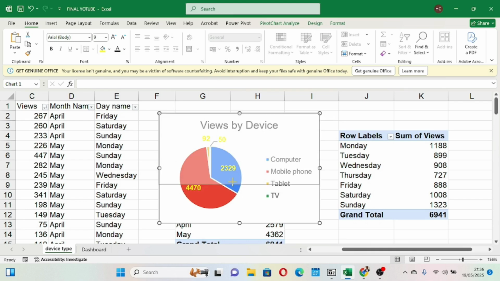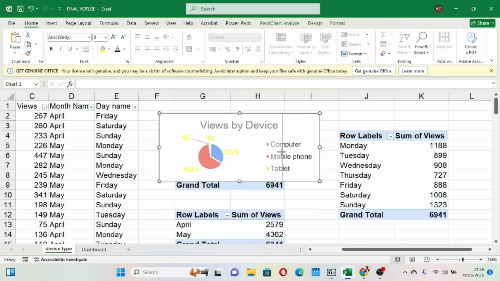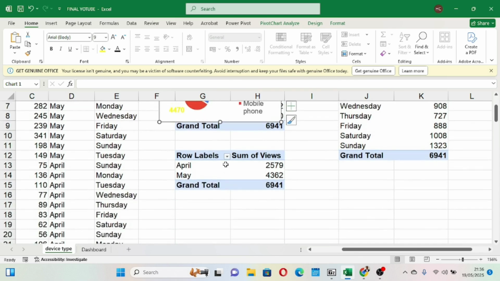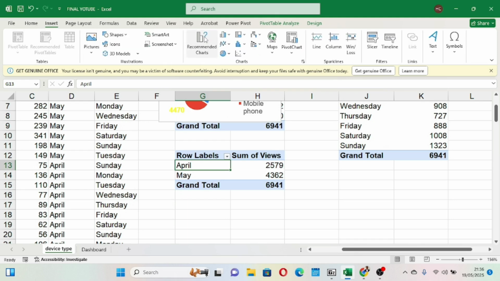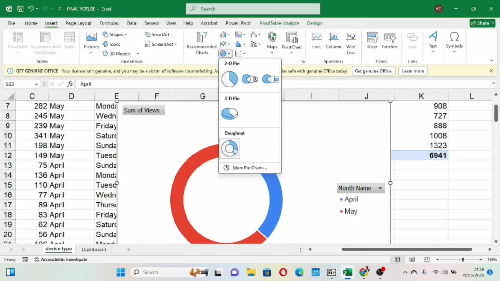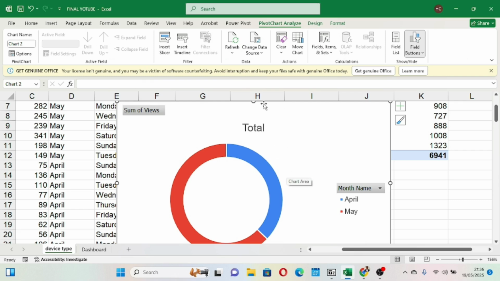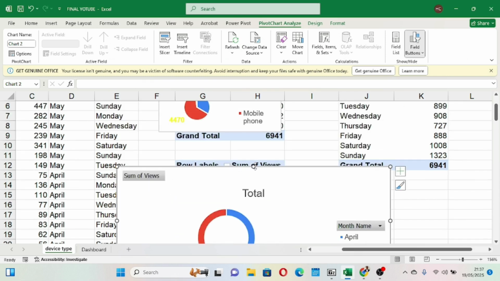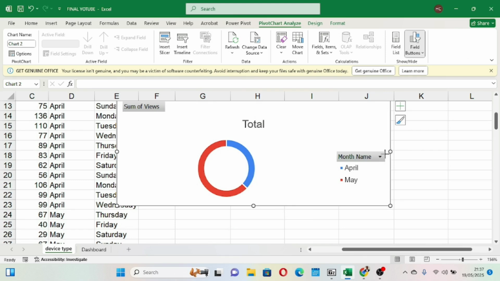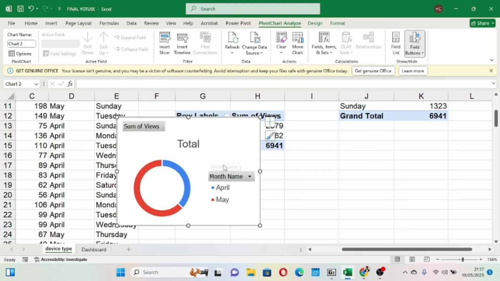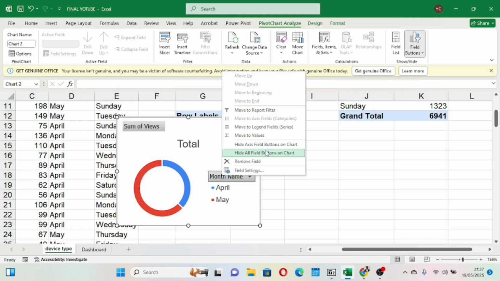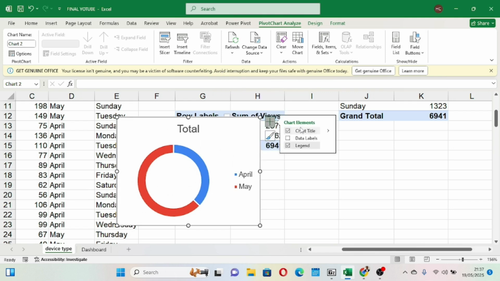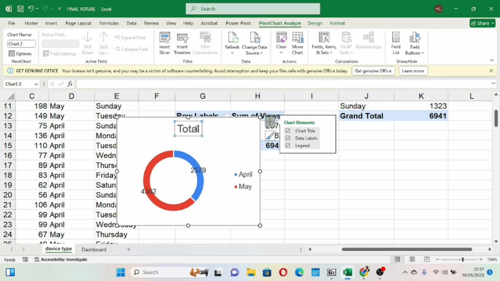So we go back to our device. Remember that we have already created a visual for this first pivot table. We click now in the middle of the second pivot table, and then we create another visual. We go to insert. We take now a different kind of pie chart. Okay, this is a donut chart, I think. And then we do the same thing. We come here, hide all three buttons, come to this little cross, put the data label there, and then come here and set the title to views by month.